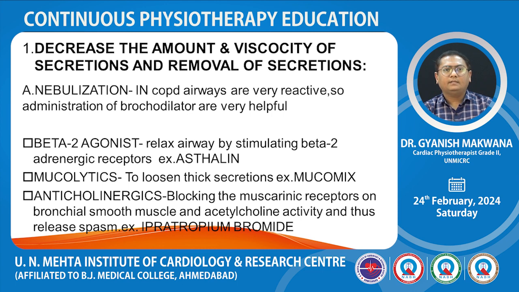Example is asthalin. Second is mucolytic to loosen thick secretion. Example is mucomix. And third is anticholinergic, which blocks the muscarinic receptor on the bronchial smooth muscle and acetylcholine activity, and thus releases spasm. The example is ipratropium bromide.